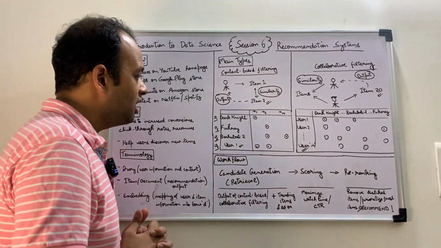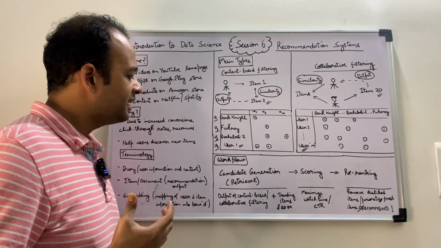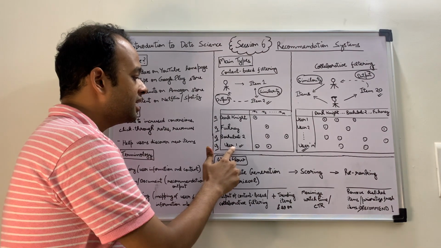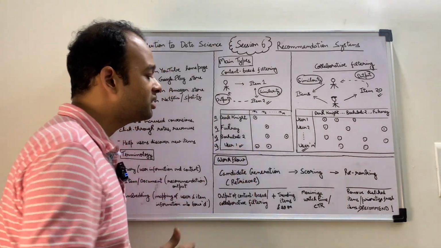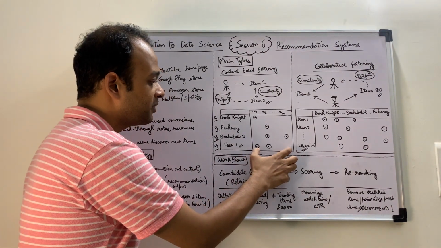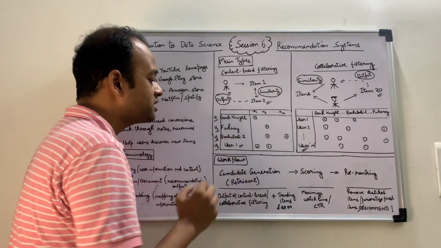If you are with me so far, then what we want to recommend to user 1 is the movie which is most similar to his or her preferences. That is, which movie is the most similar to the vector of the user.